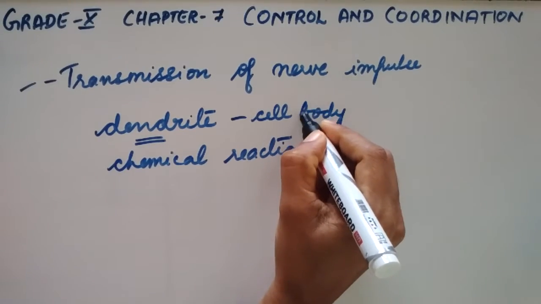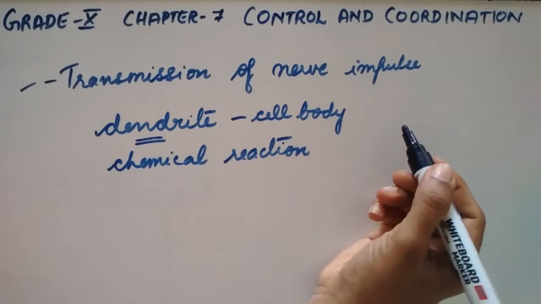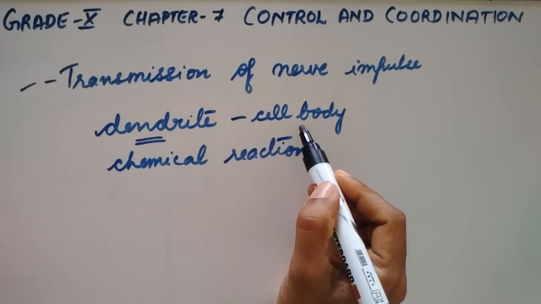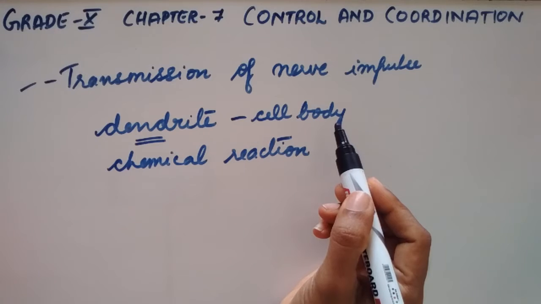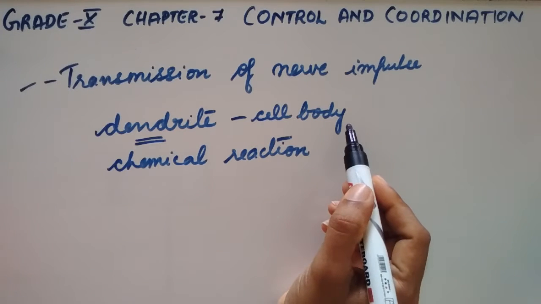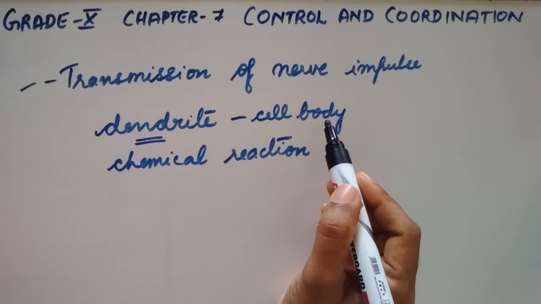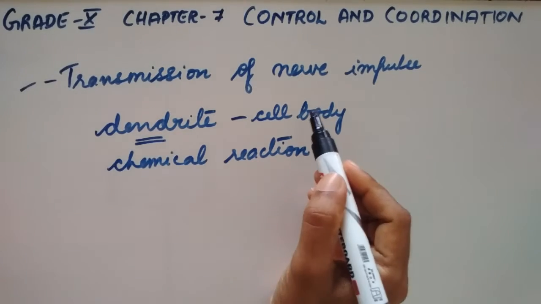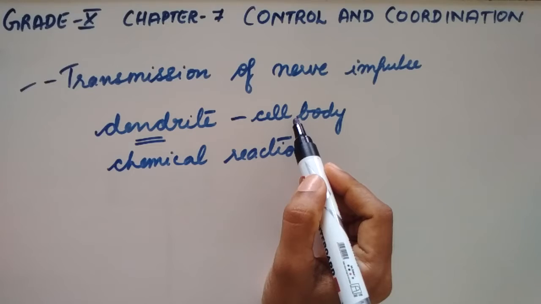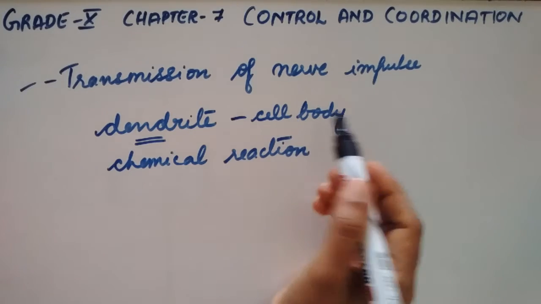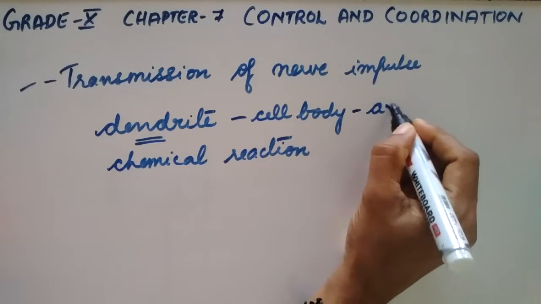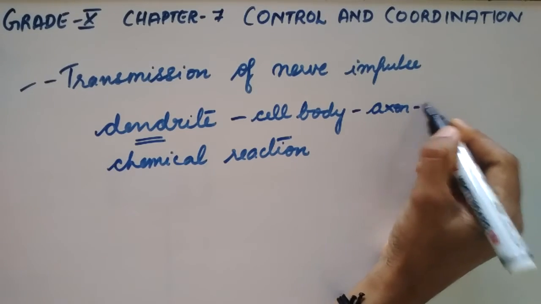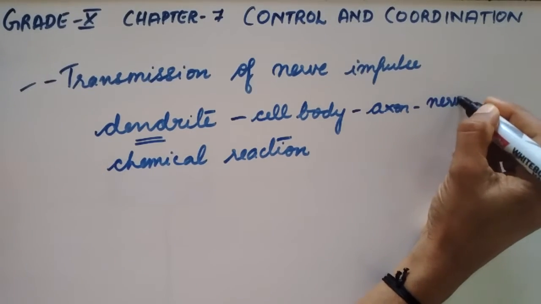So we have learned the structure of the neuron. We know what is the dendrite and what is the cell body, what is the axon and the nerve endings. Here the impulse travels from the dendrite to the cell body and then along the axon to its end, that is the nerve endings.